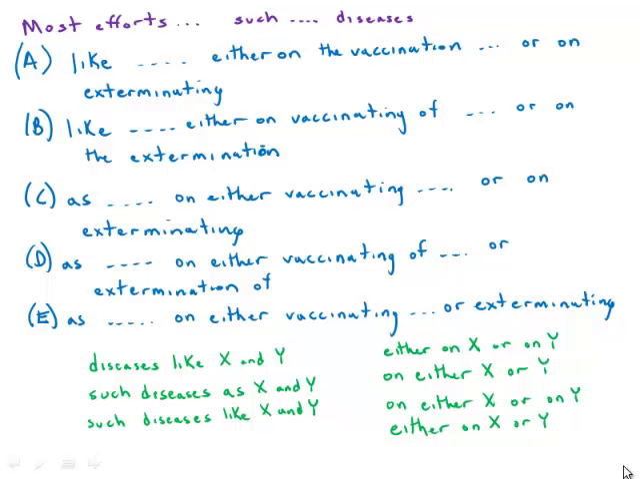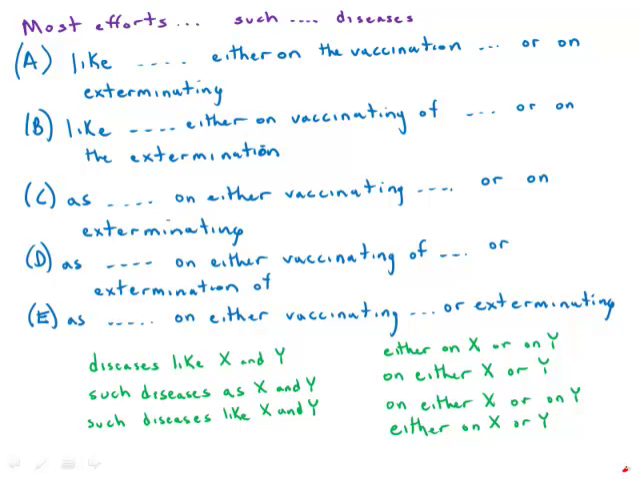This one about malaria and other mosquito-borne diseases focuses on comparisons. And of course, we know how much the GMAT loves comparisons. So first of all, let's look at the beginning. We have a split between like and as.